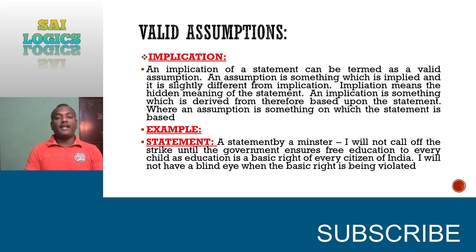I will not have a blind eye when the basic right is being violated. So the minister is undergoing a strike, and he also threatens the government, as the government is violating the basic right, that is education, to the children. That means the government is not giving free education to the children. So he wants the government to give free education. Until free education is ensured, he is not going to call off the strike. In that way he is threatening the government.